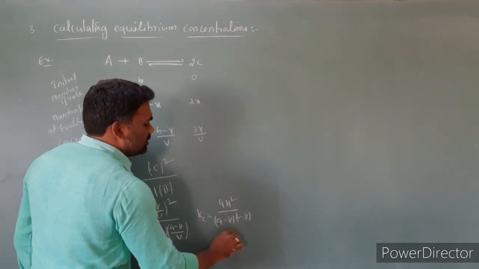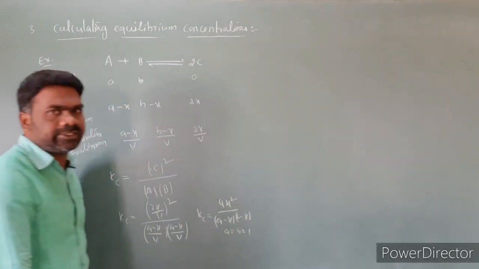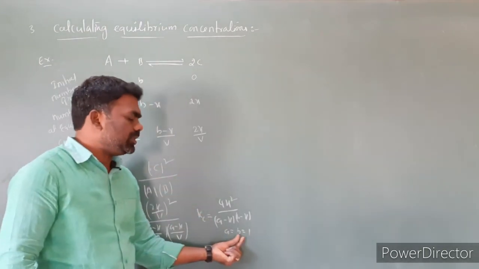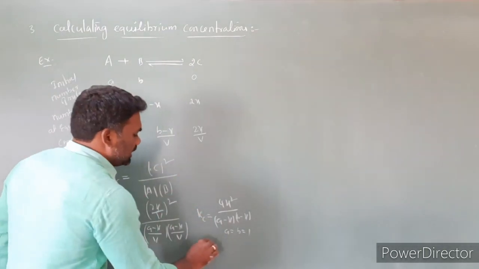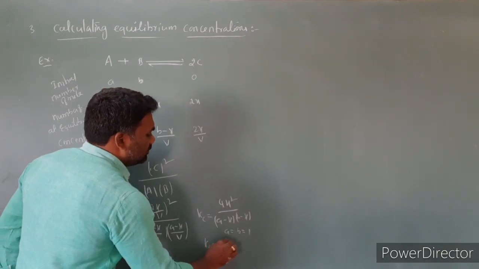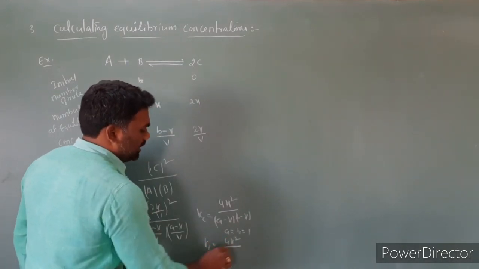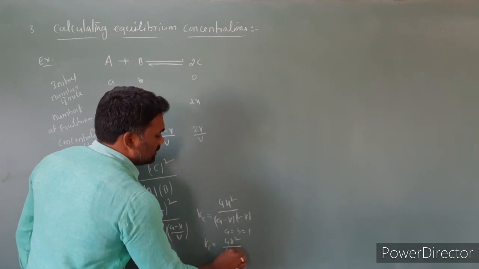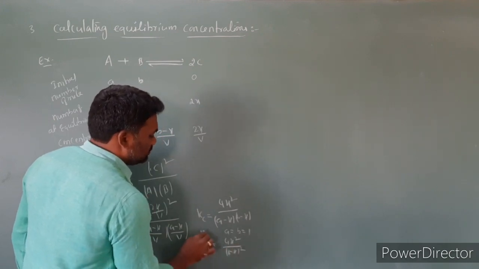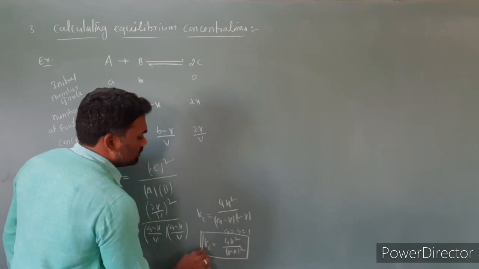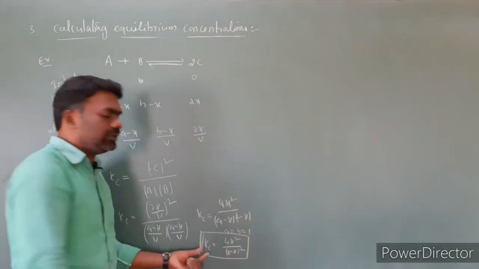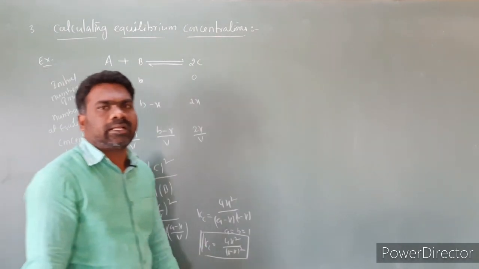Here imagine A is equal to B is equal to 1. So the initial number of moles is 1 mole and 1 mole. Then Kc is equal to 4x square by 1 minus x square. This is the equilibrium constant Kc in terms of concentration.